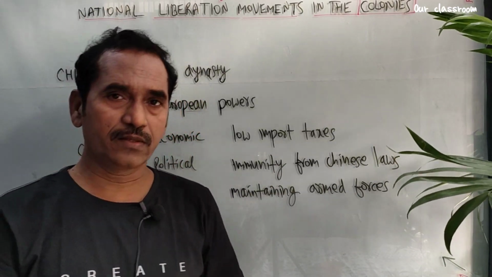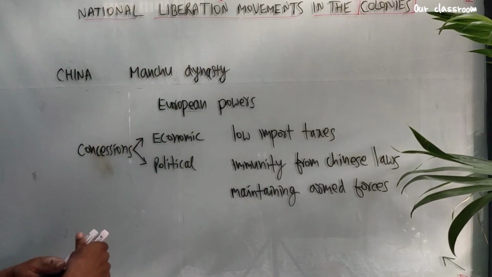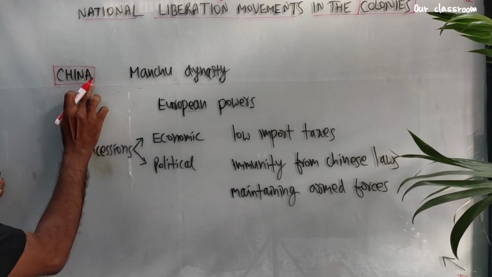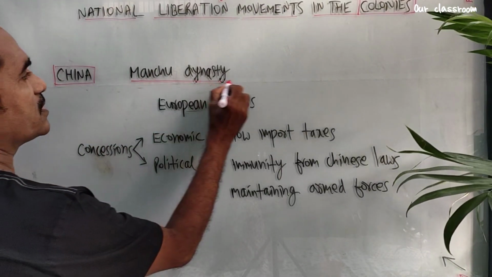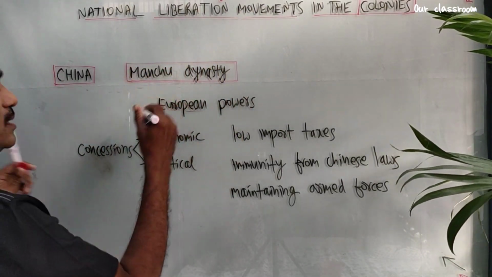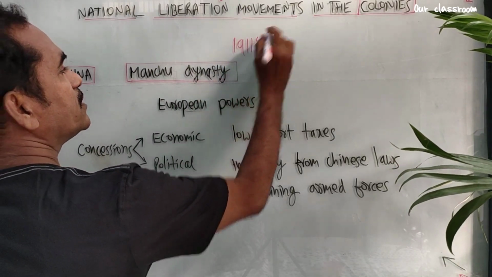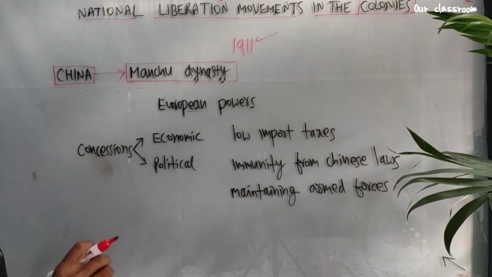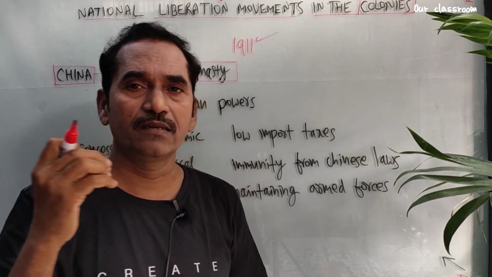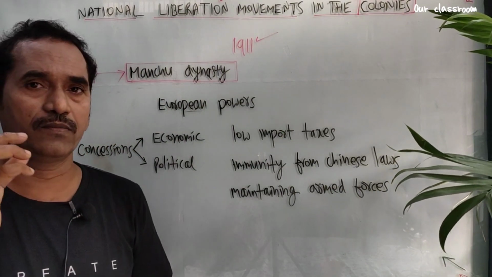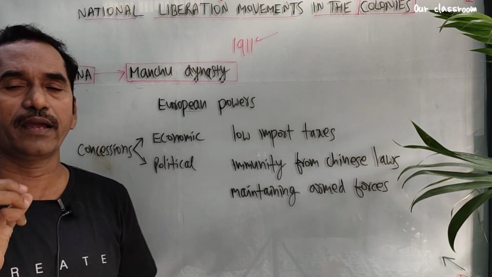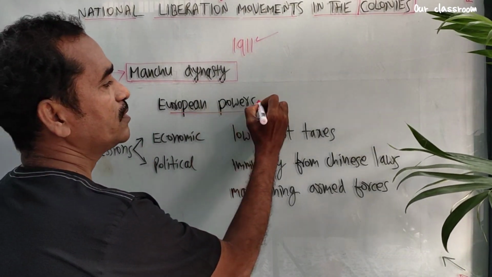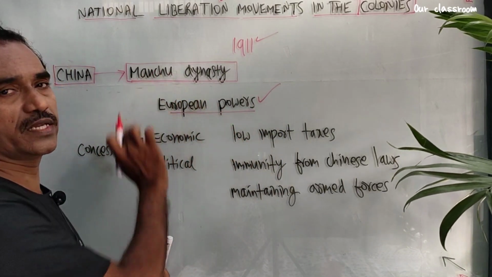During that time, China was ruled by the Manchu dynasty, up to 1911. The emperors were emperors in name, but actually the powers were in the hands of European countries. So European countries became very strong during the Manchu dynasty.